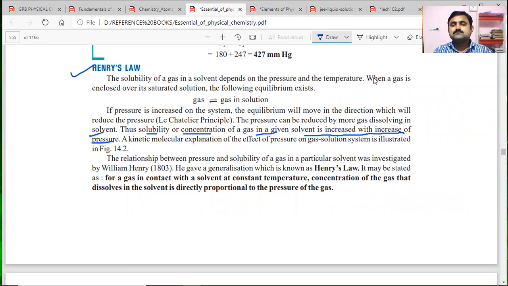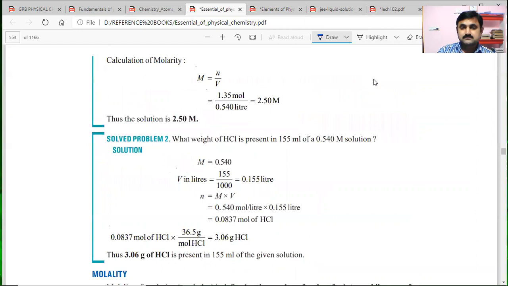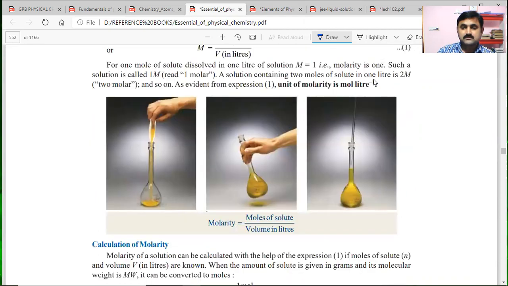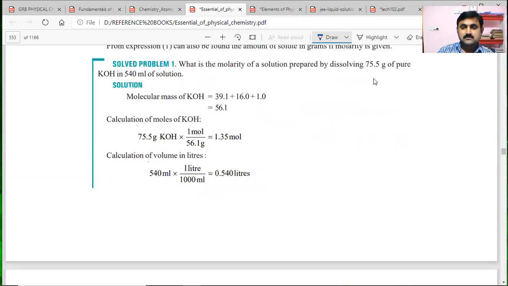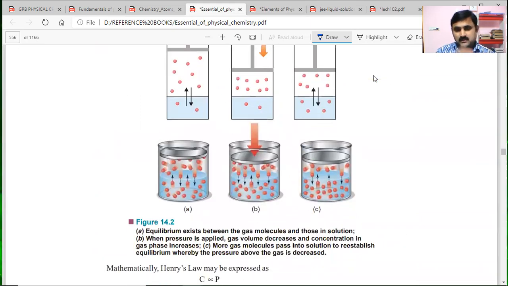The kinetic molecular explanation of the effect of pressure on a gas-solution system is illustrated in this picture. Picture A tells about the equilibrium that exists between gas molecules and those of the solution. In picture B, when the pressure is applied, the gas volume decreases and concentration in the gas phase increases.